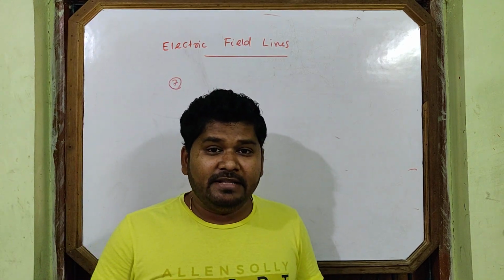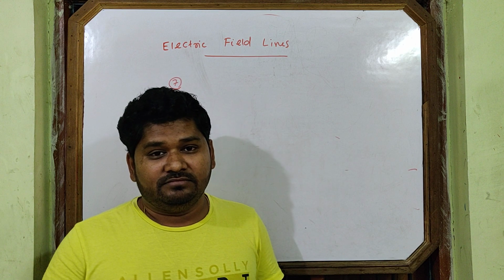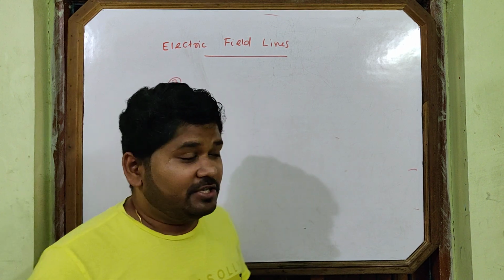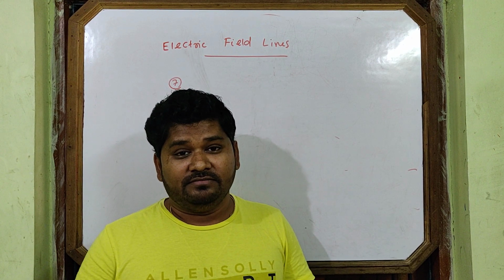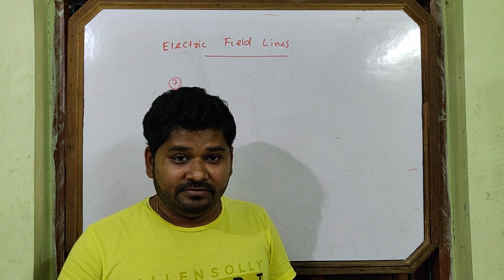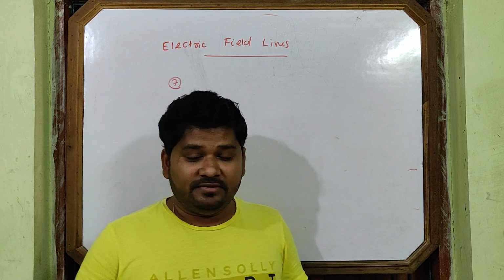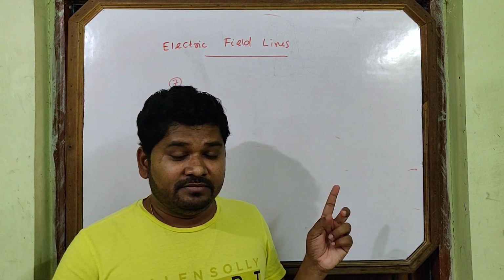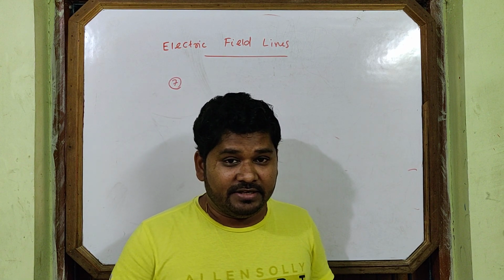They meet the surface of a conductor always at 90 degrees. Remember, this is a very important property. They always meet the surface of a conductor at 90 degrees to the conductor surface. Why 90 degrees? We'll discuss that in the second chapter. But for now you remember this one.